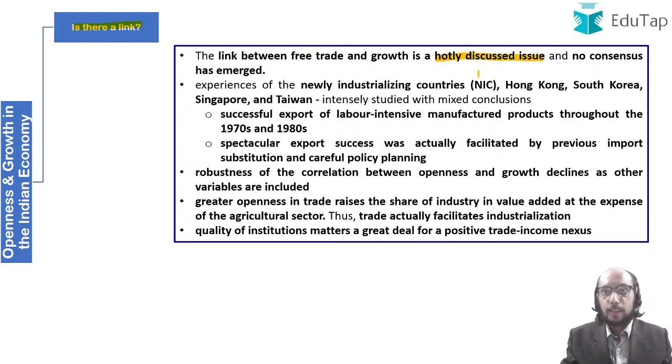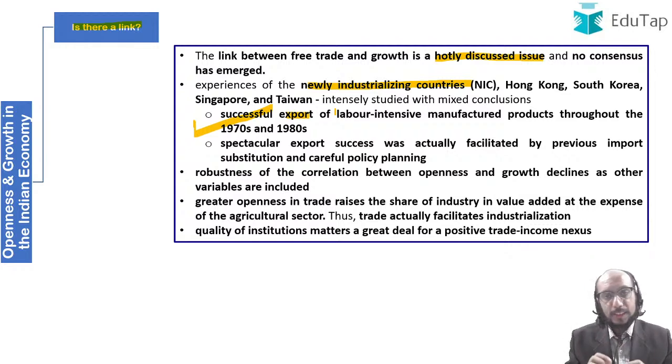If you look at the experience of newly industrializing countries such as Hong Kong, South Korea, Singapore, Taiwan, of course we just refer to these countries as NIC. Now they are, for all practical purposes, industrialized countries. If you look at their experience of rapid economic growth, one set of economists believe that this growth was because of openness, because of export that these economies undertook, and that too export of labor intensive manufactured products.